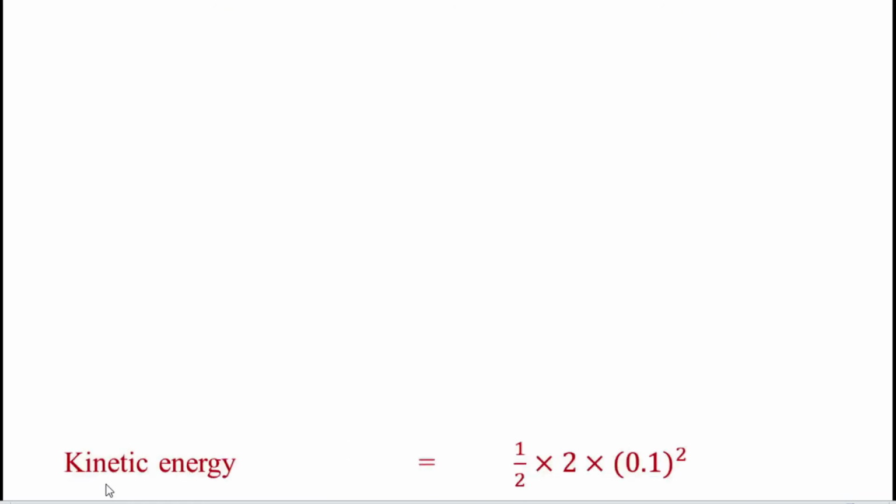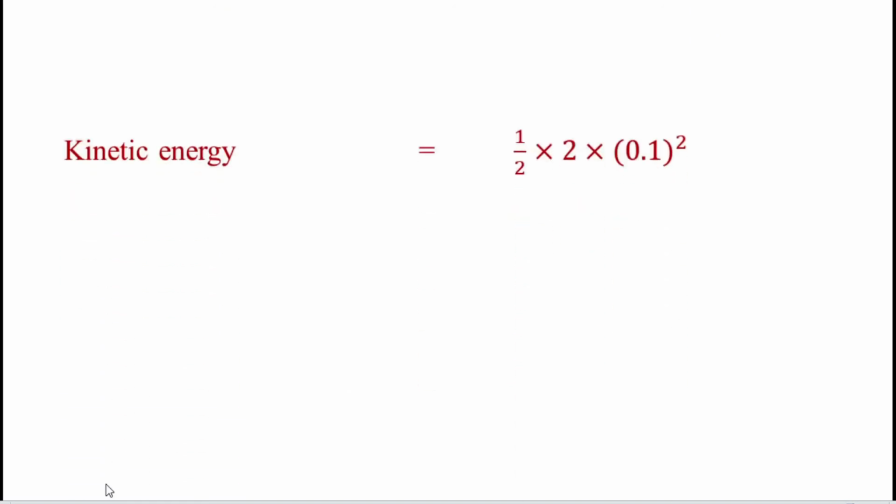Finally, I am going to apply these values into the formula. Kinetic energy is equal to 1 by 2 into 2 into 0.1 whole square. So in the next step, I am going to write 1 by 2 into 2 multiplied by 0.1 and multiplied by 0.1, because it is 0.1 whole square.